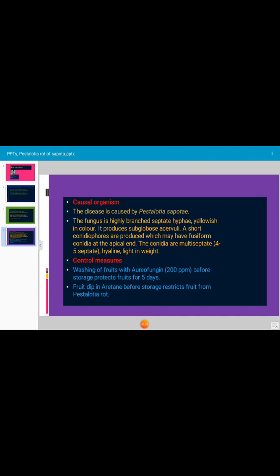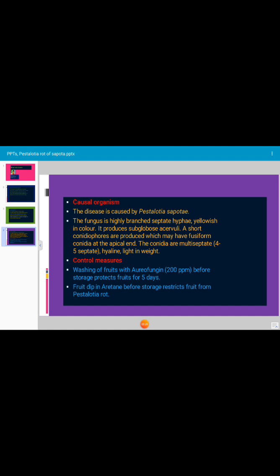During storage of fruits, some control measures have been given by pathologists. Use of different types of fungicide. By dipping the fruits in a particular concentration of fungicide, we can store the fruits. Such control measures have been given, but this is laboratory work.